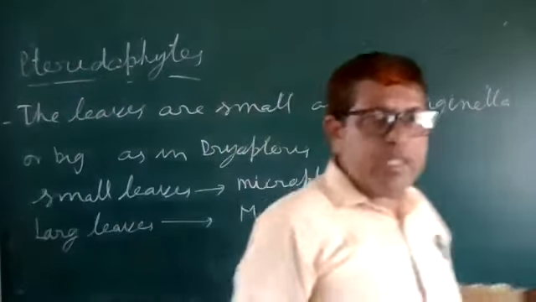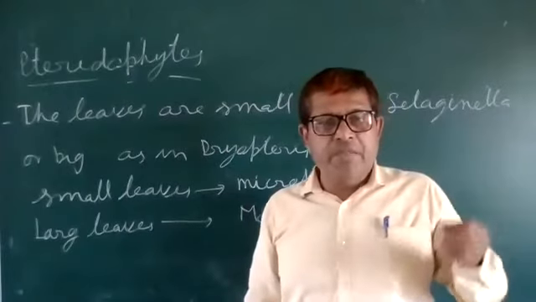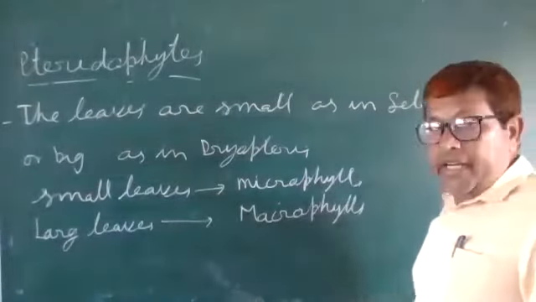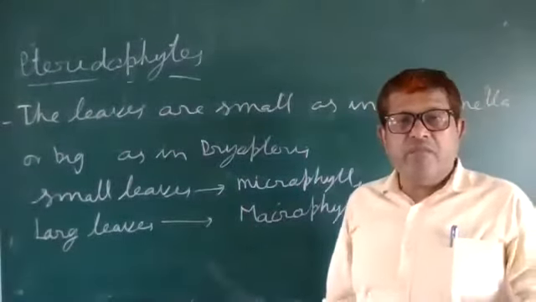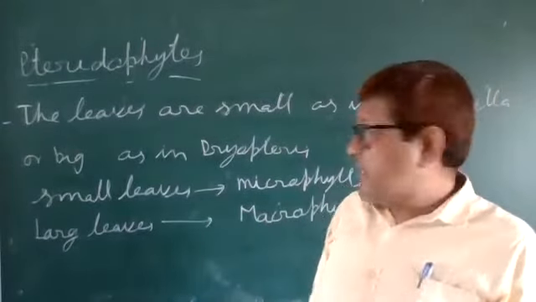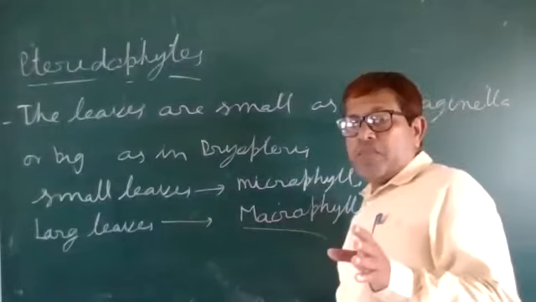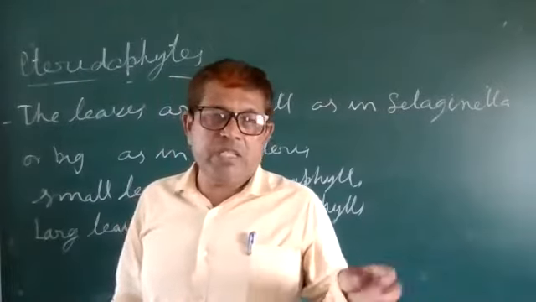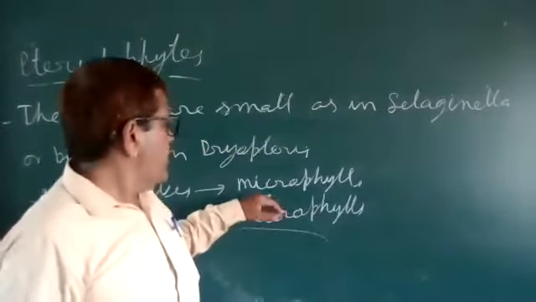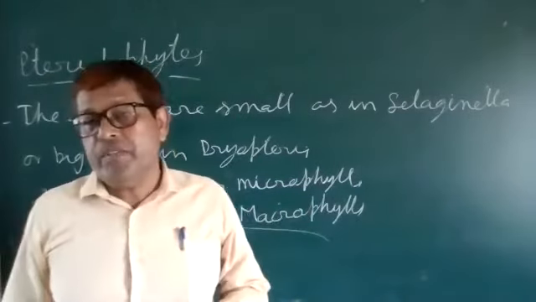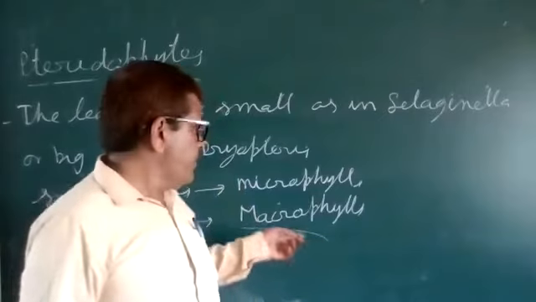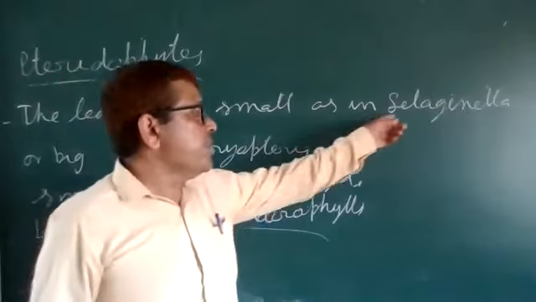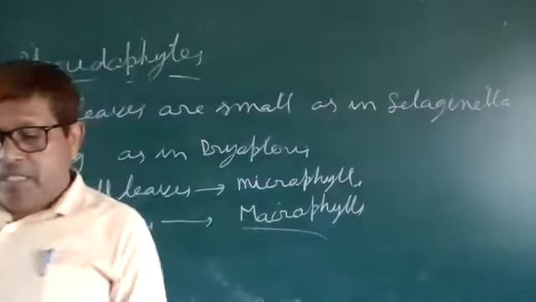Some members have small size leaves, called microphylls, while some have large size leaves, called macrophylls. Large size leaves are seen in Dryopteris, and in the case of Selaginella the leaves are small.